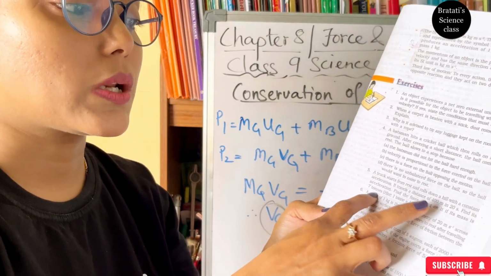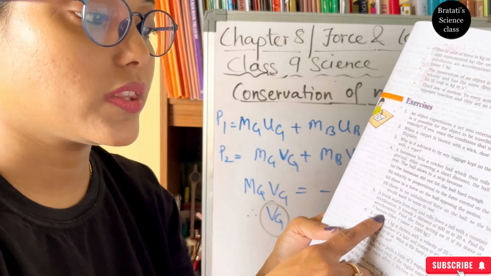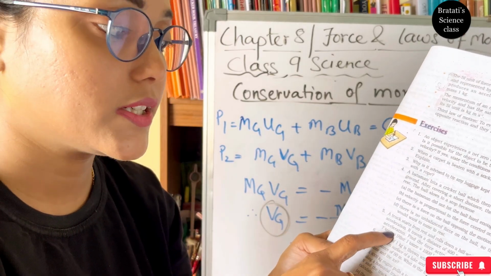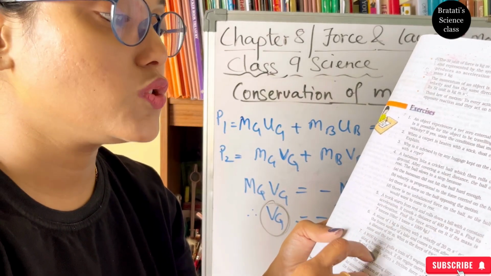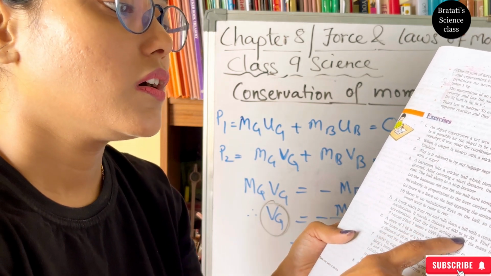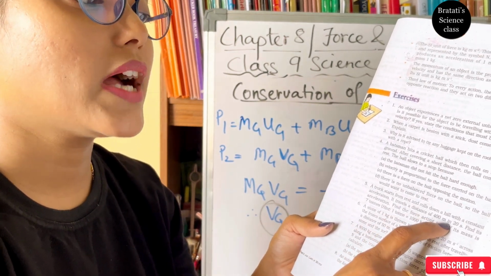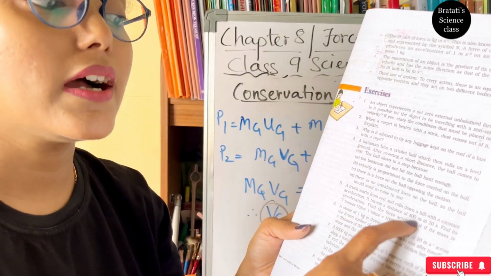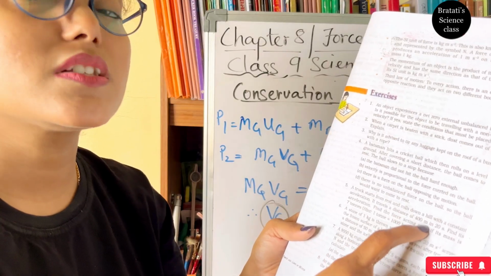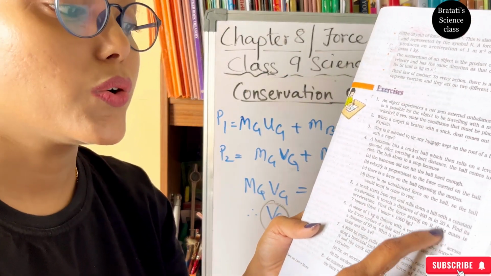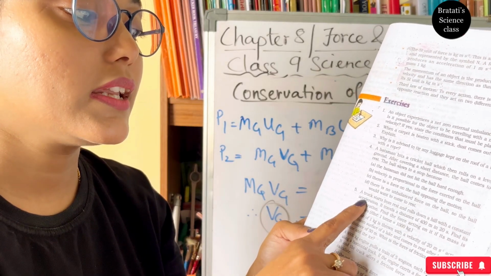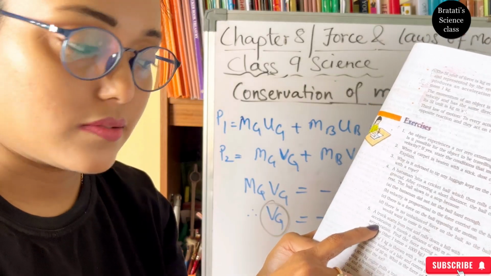So first we have to calculate the mass. 1 ton is 1000 kg, so 7 tons is 7000 kg. They are asking to find out the acceleration. a equals v minus u by t. u was 0. So it travels a distance of 400 meters in 20 seconds. From here we can find the v. 400 meters in 20 seconds, then how many meters in 1 second? That is the v. So v minus u by t, with t is 20 seconds. Then we can get the acceleration.